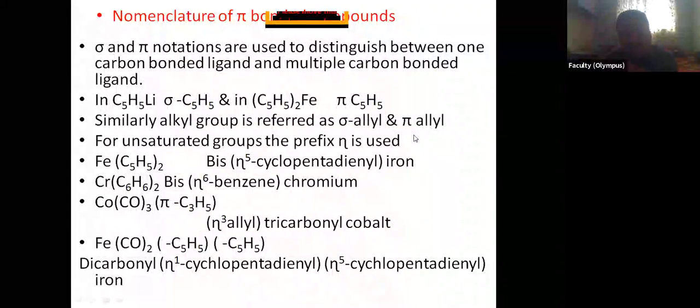Now, for unsaturated compounds or unsaturated groups, the prefix eta is given. This is called eta. And above this, as a superscript, the number of carbon atoms is given.